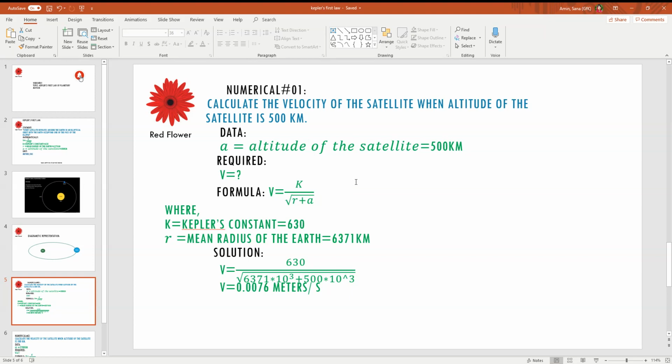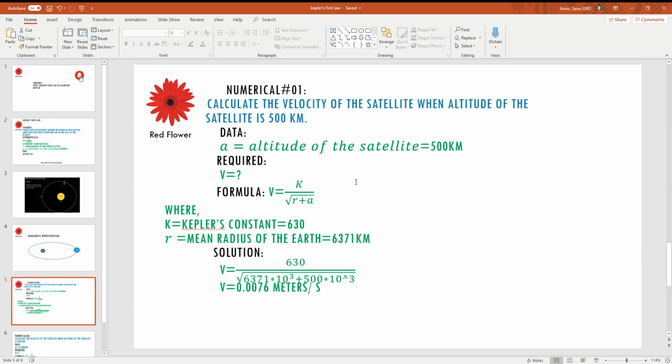Let's do the numerical first. We have a numerical in which we have to calculate the velocity of the satellite when the altitude of the satellite is 500 kilometers. First of all, we have to write the data. We are given the altitude of the satellite, which is 500 kilometers, and we are required to find the velocity. The formula is v = k / √(r + a), where k is Kepler's constant, which is 630, and r is the mean radius of the Earth, which will always be 6371 kilometers.